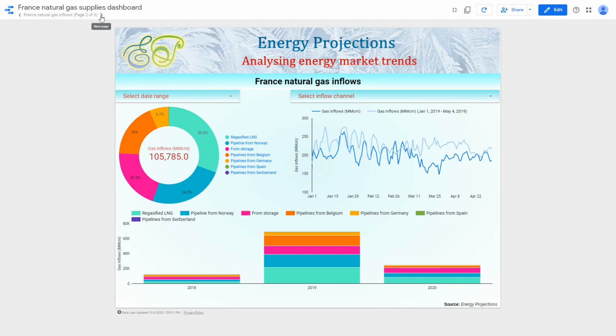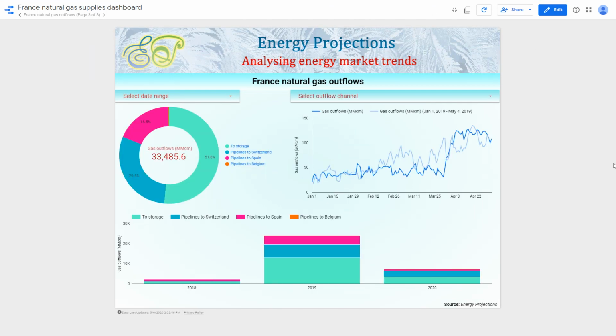Now finally, moving on to the third report, which is on natural gas outflows from France, we can see it is very similar to the inflows report. But when we talk about natural gas outflows, what we actually mean is not just natural gas exports from France, but also the volume of natural gas that France puts back into its storage sites. So that's also in effect taking that volume of natural gas out of the French market.